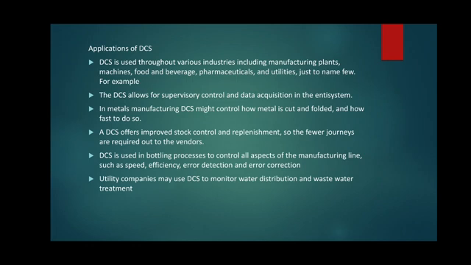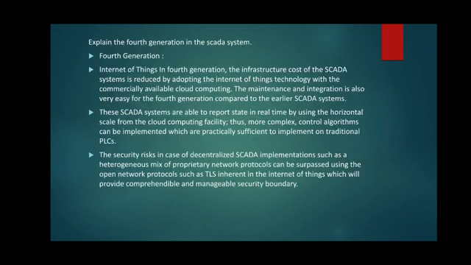DCS is used in bottling processes to control all aspects of the manufacturing line, such as speed, efficiency, error detection and error correction. Utility companies may use DCS to monitor water distribution and waste water treatment. So these are some of the important applications of the DCS system.